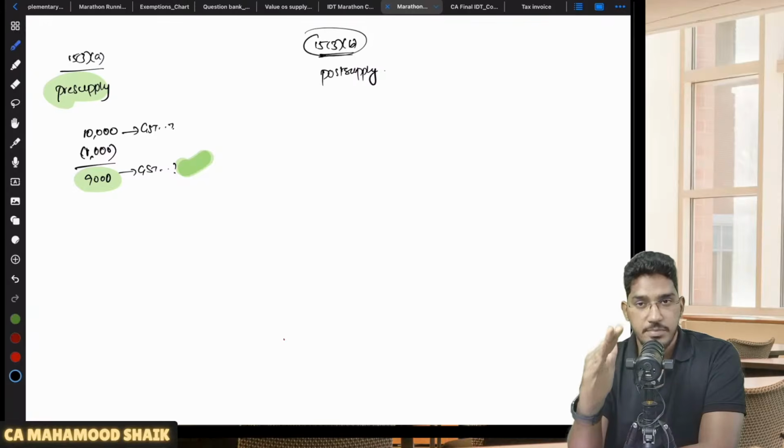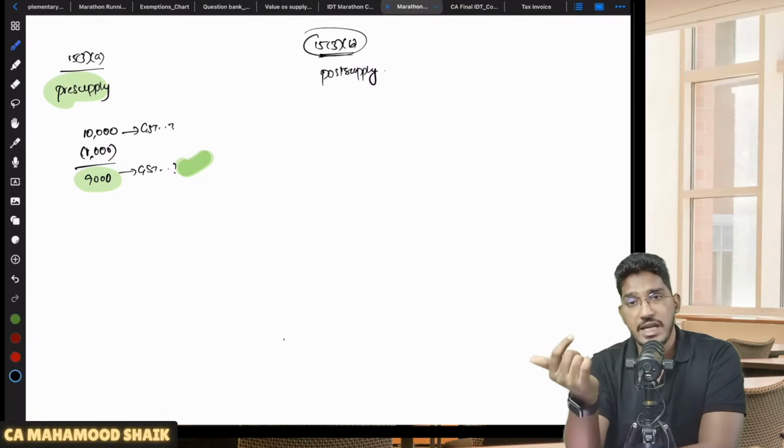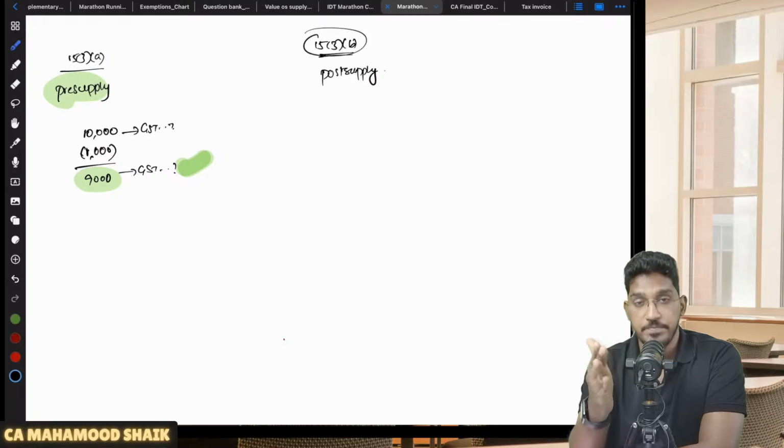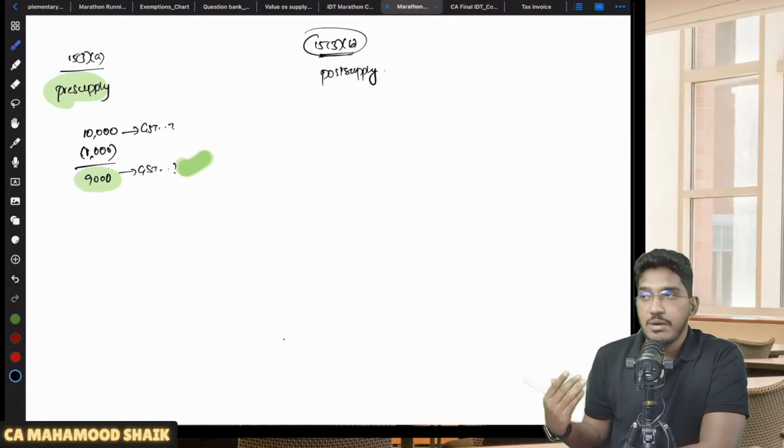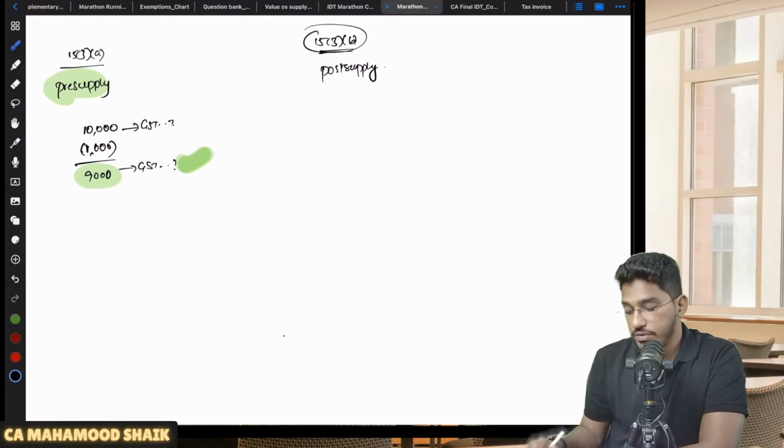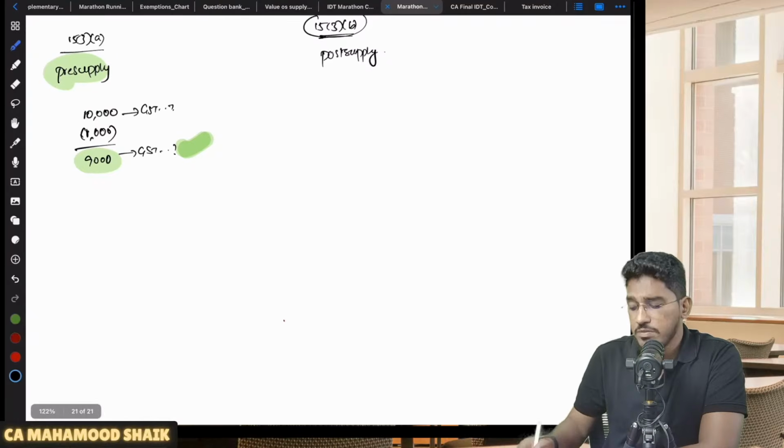Sir, you told in case of pre-supply discount, which is given at the time of making supply and is also duly recorded on the invoice, we can exclude it from the value of supply. Okay, agreed. Then what about this post-supply discounts, sir? Those discounts which are not given at the time of making supply, but which are given at a later point of time, what should be the treatment of that post-supply discount?